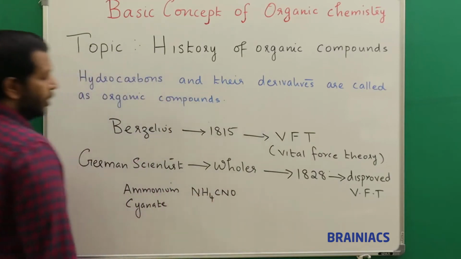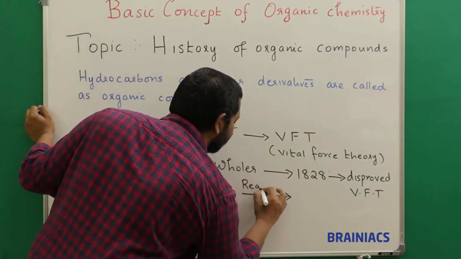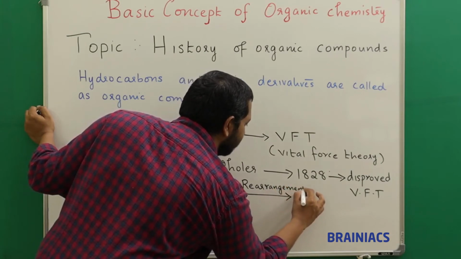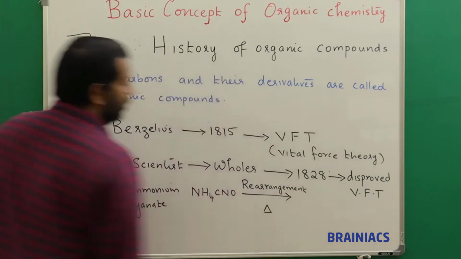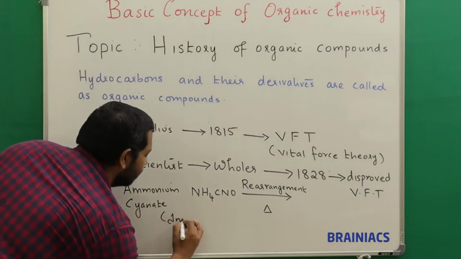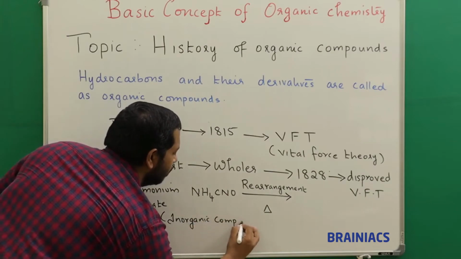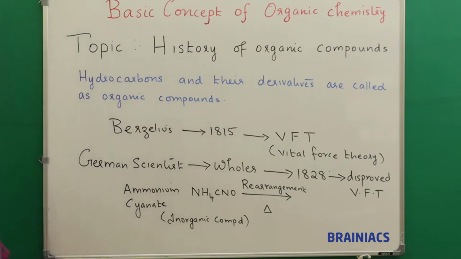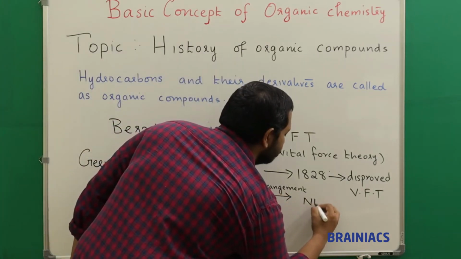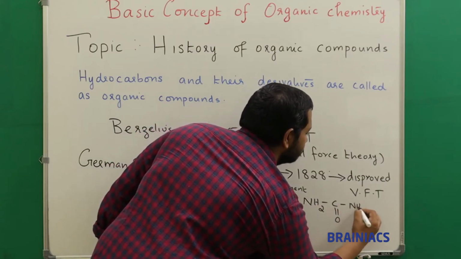NH4CNO. Ammonium cyanate, when it undergoes rearrangement on heating. So ammonium cyanate is an inorganic compound which on rearrangement changes to NH2CONH2.